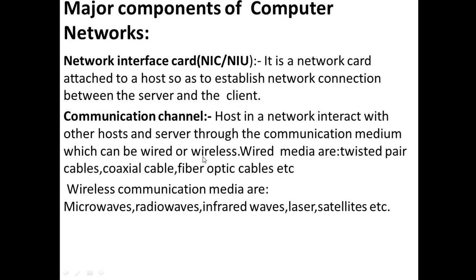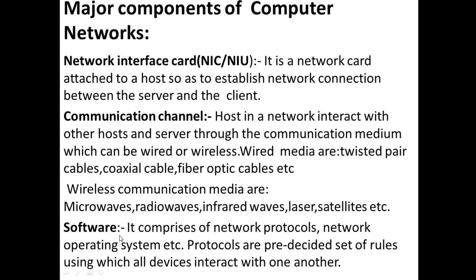The second type of communication channel is wireless. So what are the wireless communications? Nowadays wireless technology is there. In wireless communications, the different media are microwaves, radio waves, infrared waves, laser, and satellites. The satellite is very important, and it is very much used nowadays for wireless communication. And the next one is the software.